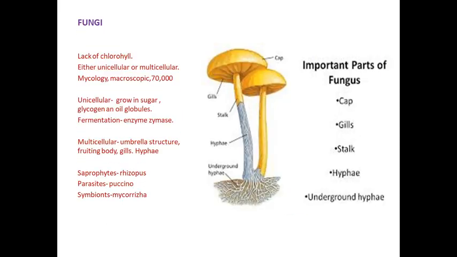Fungi lack chlorophyll, because you see the color of the mushroom. There is no green color, so it is called an absence of chlorophyll, and fungi may be unicellular or multicellular. The study of fungi is called mycology, and some are macroscopic, like the mushroom. Nearly 70,000 species of fungi are present in the world. For unicellular, the best example is yeast.